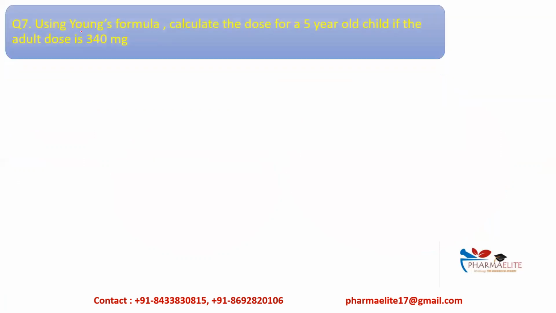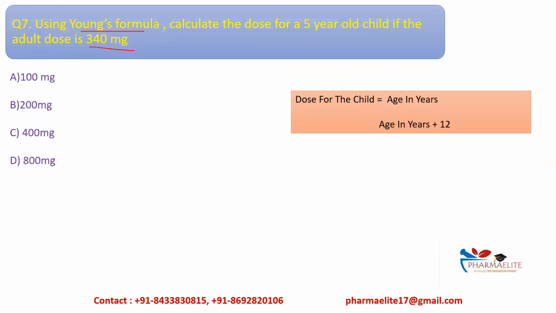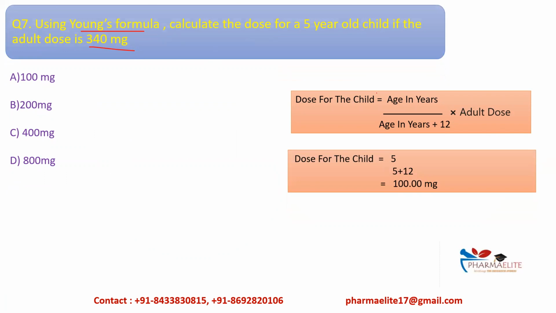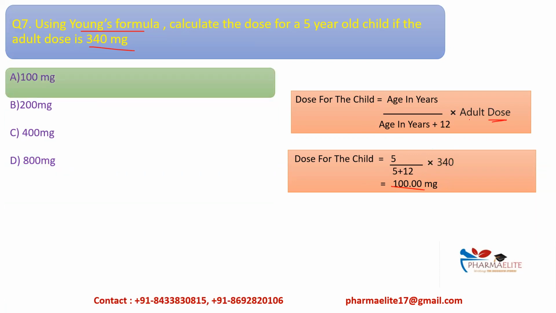Then next one, using Young's formula or Young's rule, calculate the dose for a 5-year-old child if the adult dose is 340 mg. Okay, so this thing we have to solve with the help of these formulas. Okay, so we know that Young's formula is: dose for the child is equal to age in years divided by age in years plus 12, into adult dose. Okay, so if we substitute, we get 5 divided by 5 plus 12, where 5 is the age in years of the child, into adult dose, that is 340. That will be equal to 100 mg. Okay, so the correct option over here will be 100.